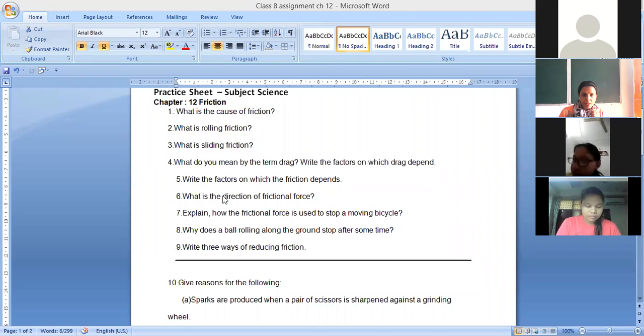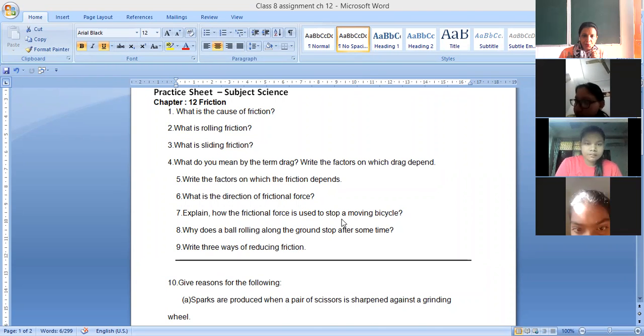Next is number 7. Explain how the frictional force is used to stop a moving bicycle. Okay, you know, a moving bicycle stops after some time. So how is frictional force used? As you have told, frictional force always acts in the opposite direction to the motion of the object. Suppose the cycle is moving right to left, and frictional force is acting from left to right. So frictional force tries to stop the moving object. It slows down the speed of the bicycle.